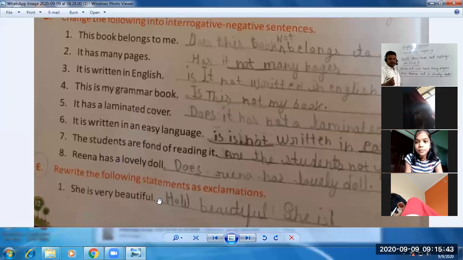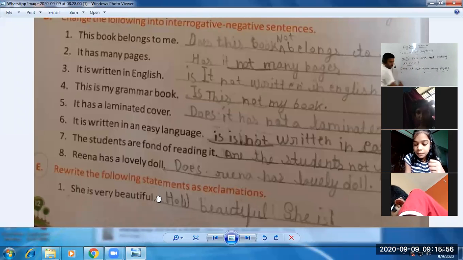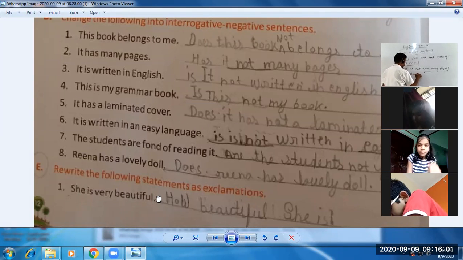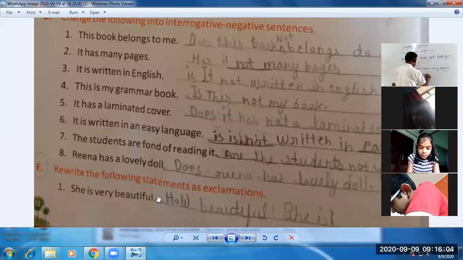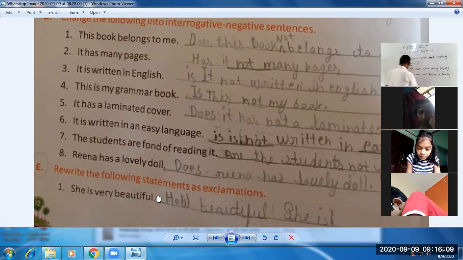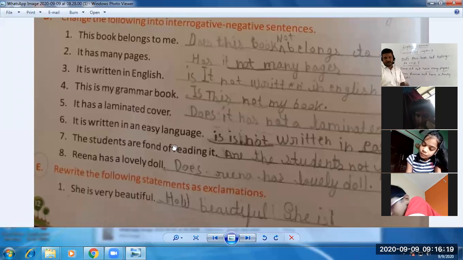और you can make the sentence like this as well. एक और ऑप्शन है, उसको भी आप इस तरह से लिख सकते हो. Does, let's change it with the help of does. Student, does की help से इसको बनाओ आप. Does Reena not have a lovely doll? You can change the sentence like this. Does Reena not have a lovely doll? This way you can also change this sentence.